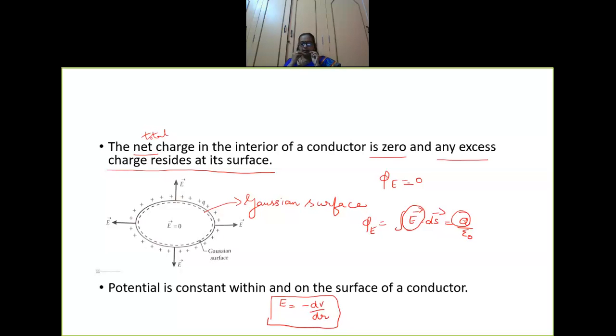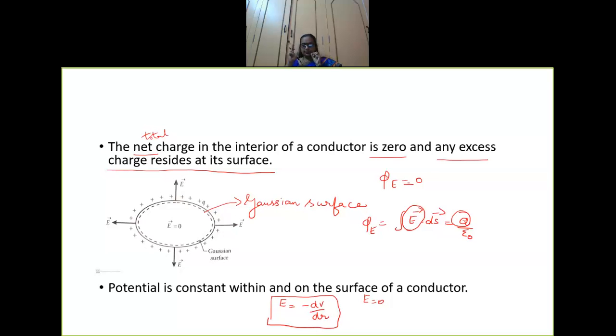Right? Now, as you all know, what is the electric field inside a conductor? Inside a conductor, electric field is 0. Electric field is 0 and the electric field has no tangential component on the surface. So, no work is done.